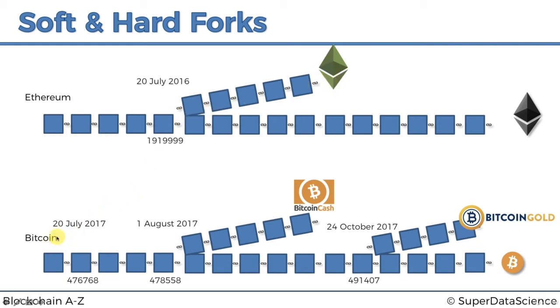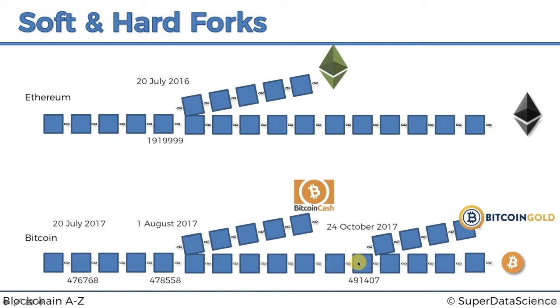In Bitcoin, on 20th of July 2017, there was a soft fork associated with acceptance of SegWit. On 1st of August 2017, there was a hard fork which was caused by some miners being unhappy with the block size limit of 1 megabyte, and they decided to increase the block size limit to 8 megabytes, and therefore they split off into their own chain, which is now called Bitcoin Cash.